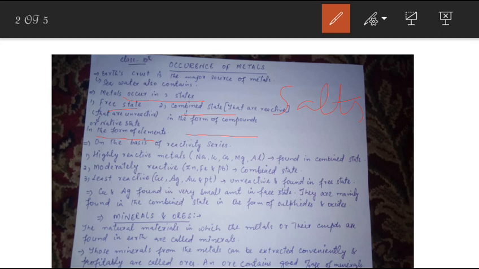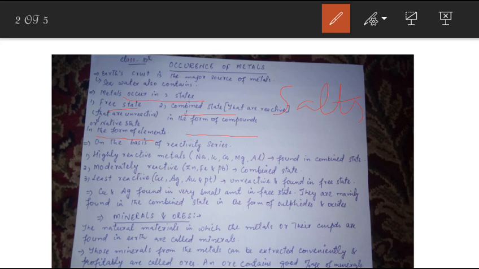What is the meaning of highly, moderately, and least reactive metals? The metals which are highly reactive react with other elements very fast and easily. They are called highly reactive metals.